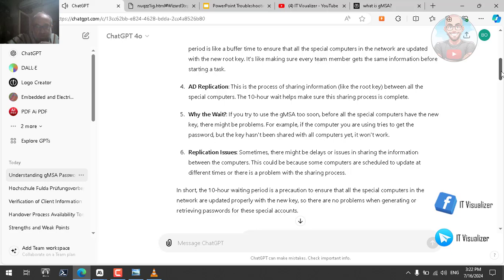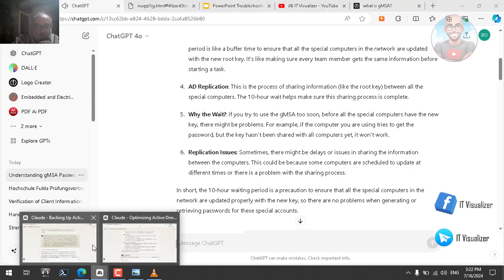In short, the 10-hour waiting period is a precaution to ensure that all the special computers in the network are updated properly with the new key. So there are no problems when generating or retrieving passwords for these special accounts. So this is what the tests do.